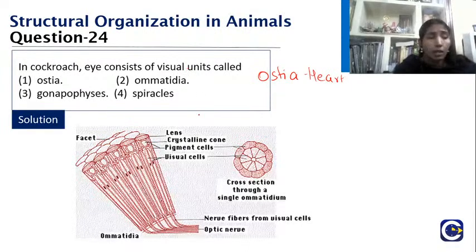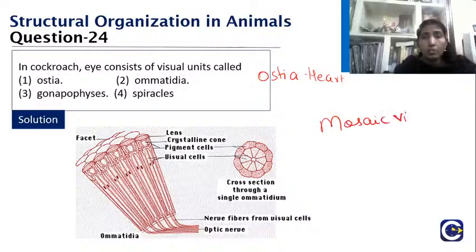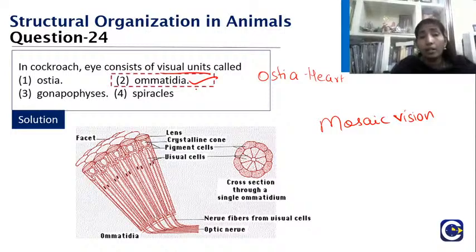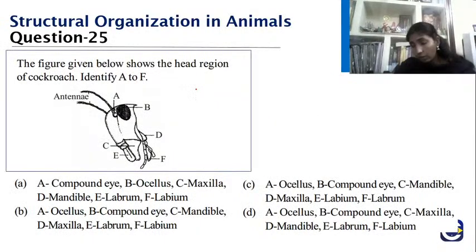Excellent students. So, what happens? In the dorsal portion of the head, we have the compound eyes. There the cockroaches actually have what is called mosaic vision. What is mosaic vision? They have bits of vision where everything is put together into one. Here the sensitivity will be high, but the resolution will be very low. You see many photoreceptor-like cells, which are called ommatidium or ommatidia. So, the eye consists of those visual units called the ommatidia. That is your right answer. Excellent students. Very good.